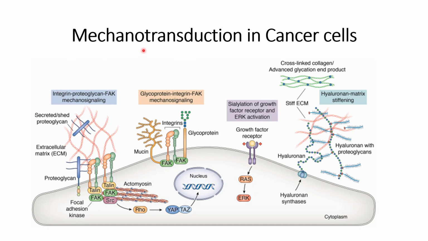In this video we will discuss mechanotransduction in cancer cells. So what is this topic related to? This topic is related to how cancer cells acquire the property so that they can metastasize, or move from one part of the body to another part. In normal terms, we can say that cancer acquires its ability to spread from the primary point of origin to the secondary site of tumor infection.